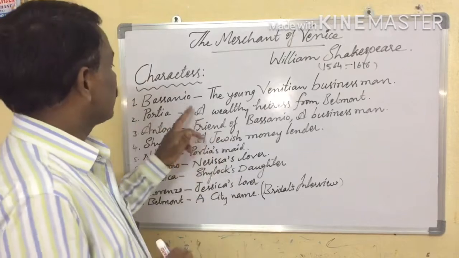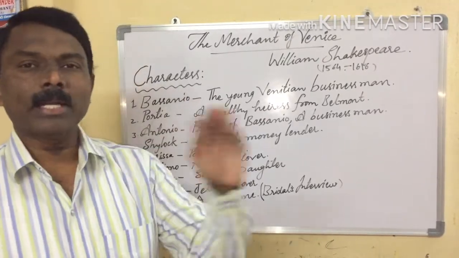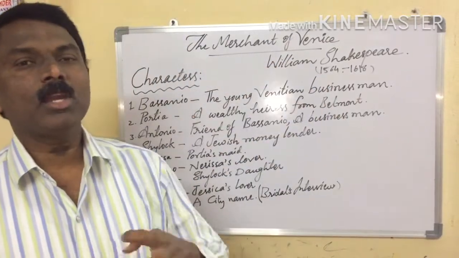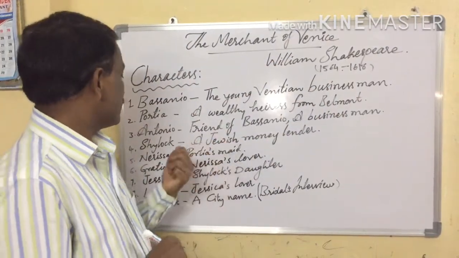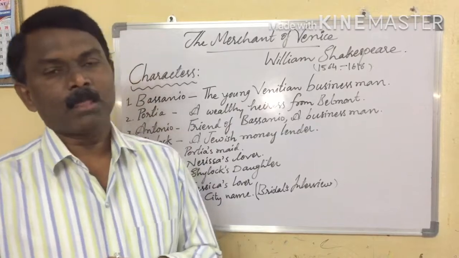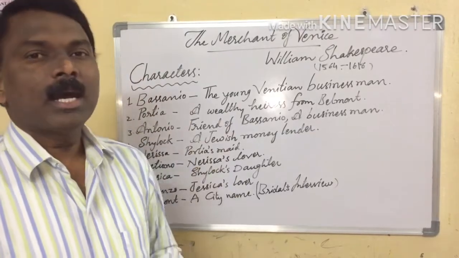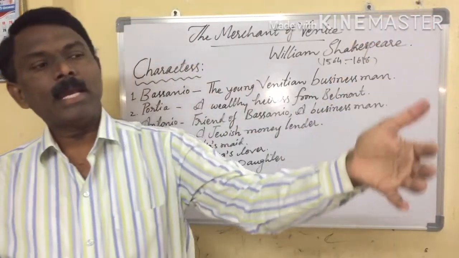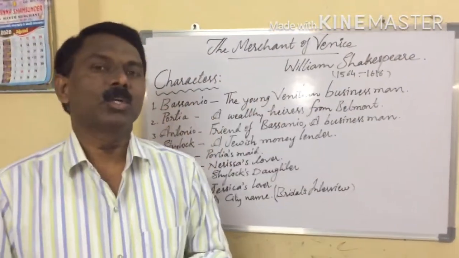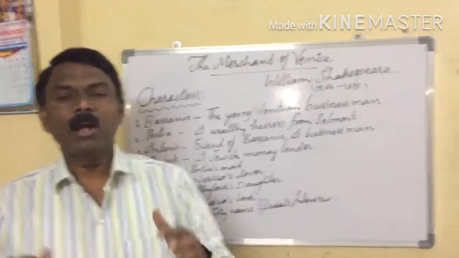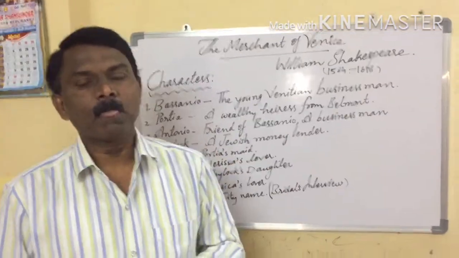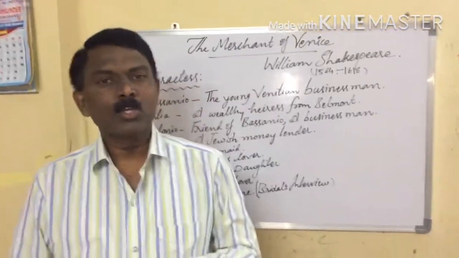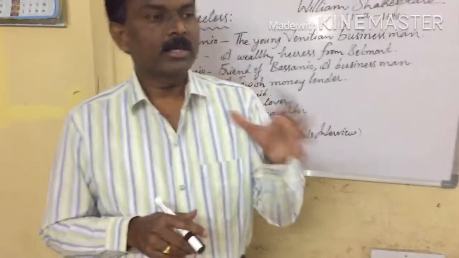Between these two, Graciano wanted to attend that bridal interview and marry Miss Portia. Portia observes very well how people are entering the court, how people are answering very clearly, and how people are maintaining themselves in a dignified manner.